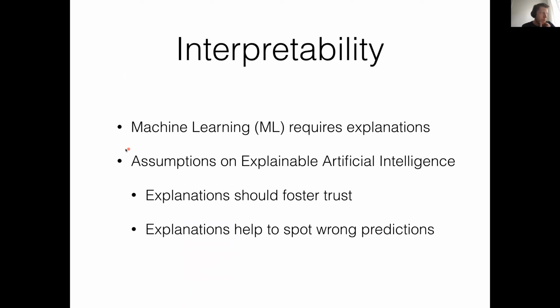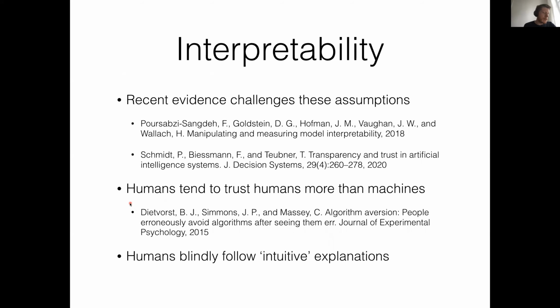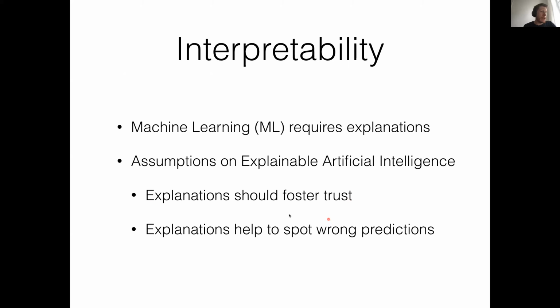So most researchers in machine learning would agree that explanations can help for understanding machine learning predictions better. The common assumption of explainable artificial intelligence, or XAI, is that these explanations should foster trust between humans and machine learning models. Some researchers would not make such bold claims. They would rather say something like, these explanations can help us to do some model debugging and to find mislabeled data points, for instance.